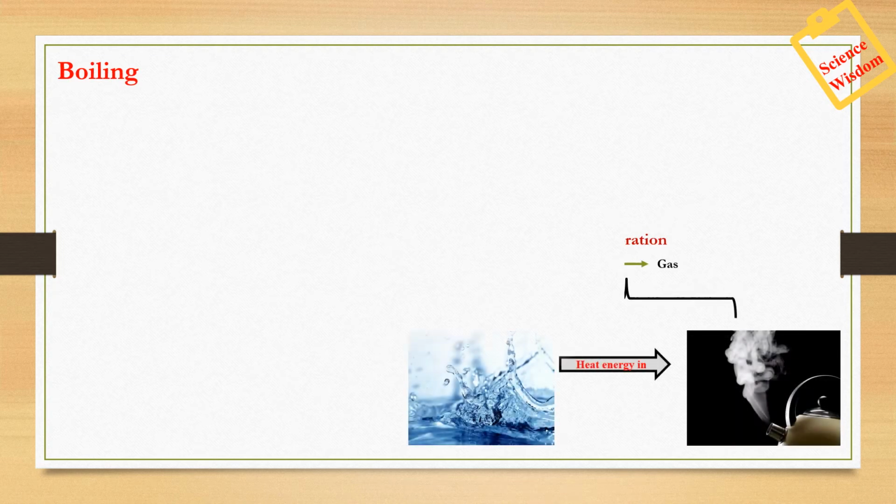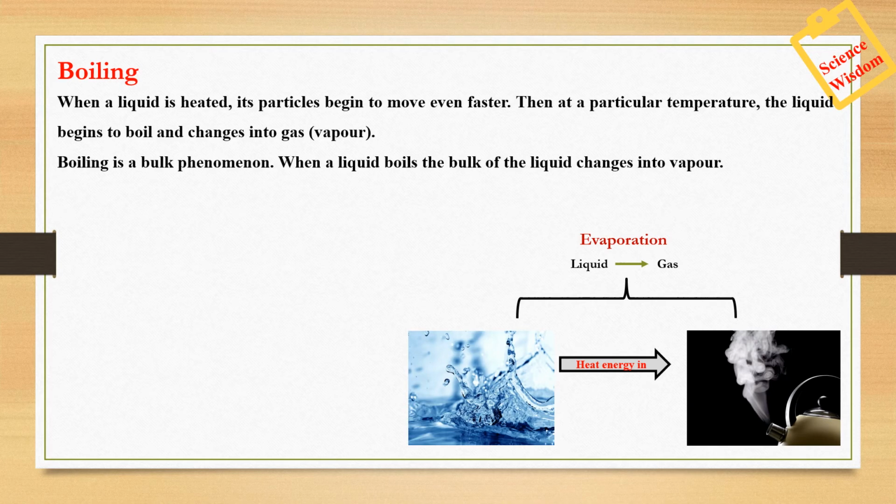Next, let's study the process of boiling. What is boiling? We know, we say milk boils, water is boiling. It is the process of conversion of liquid to gaseous state by providing some heat energy. Why does this happen? When a liquid is heated, the particles begin to move faster.